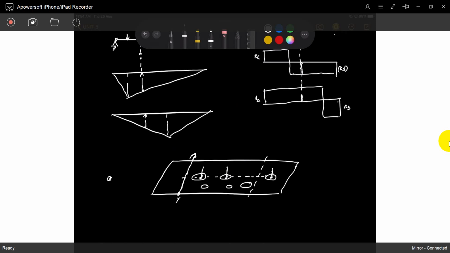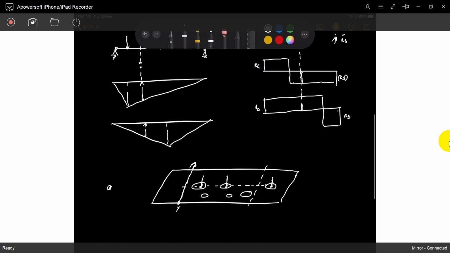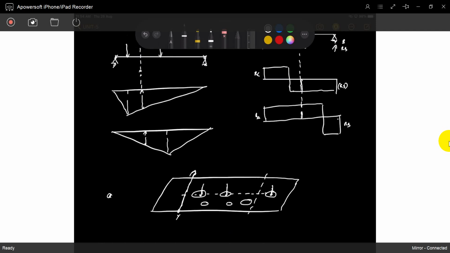Understood? If you generally observe it, it is not only one load. A heavy truck has an engine, it has a load.